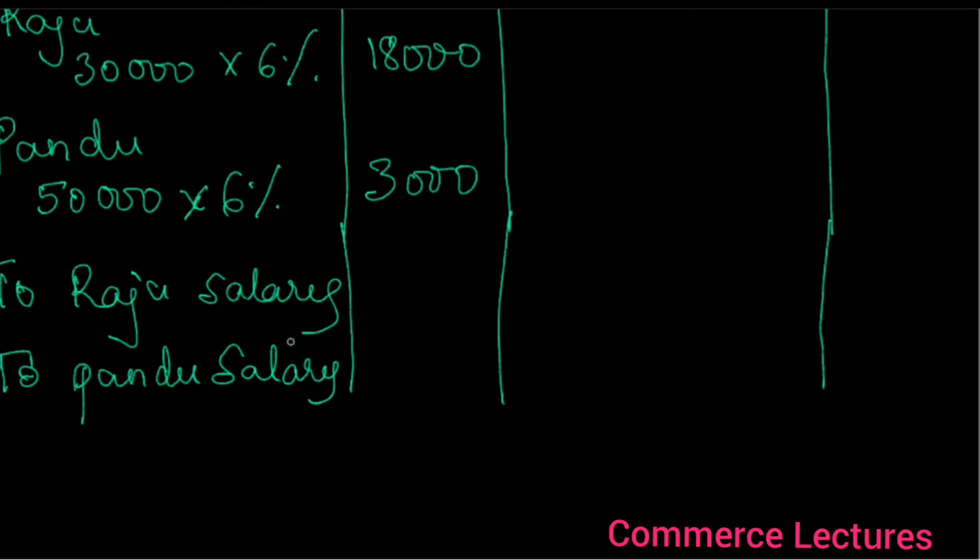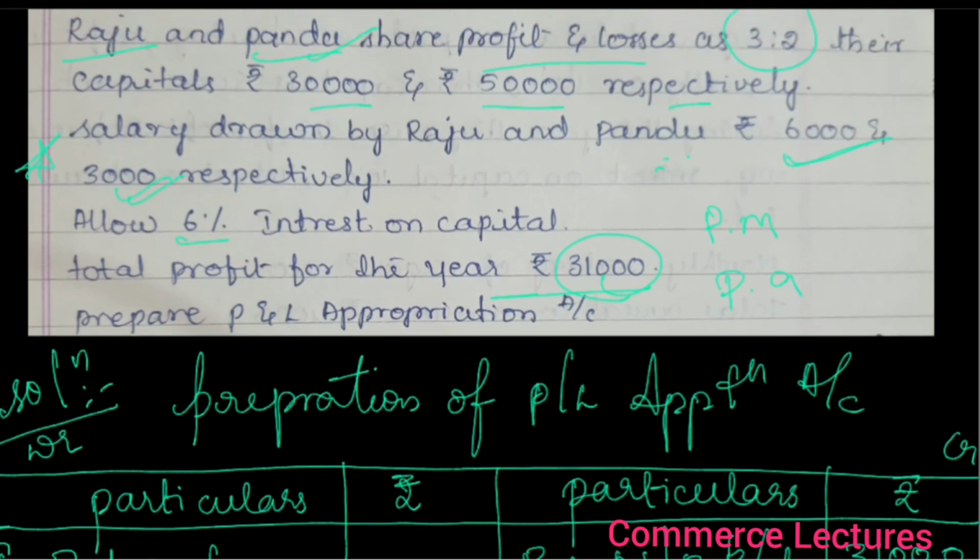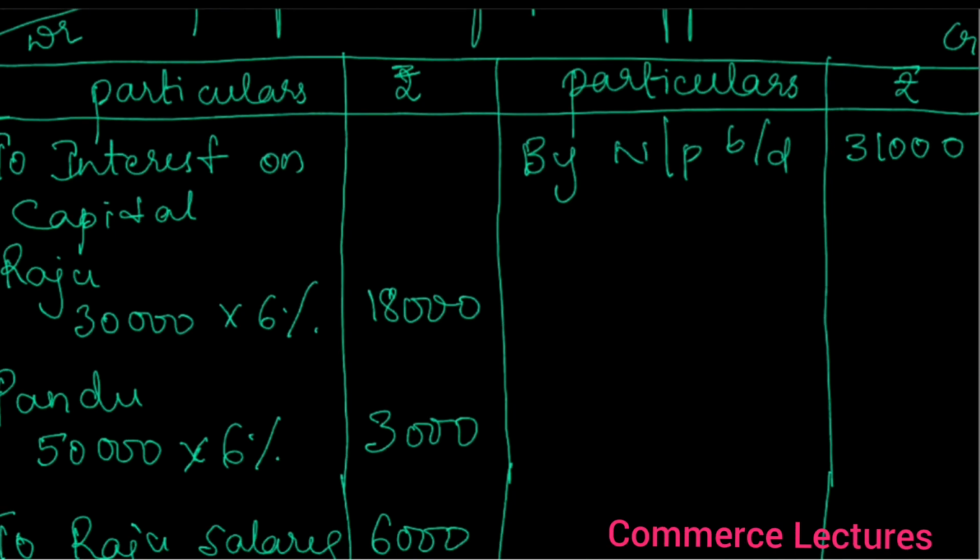What is the Raju salary? 6,000 and Pandu's salary is 3,000. Okay, that's it. Now interest on drawing is not given.